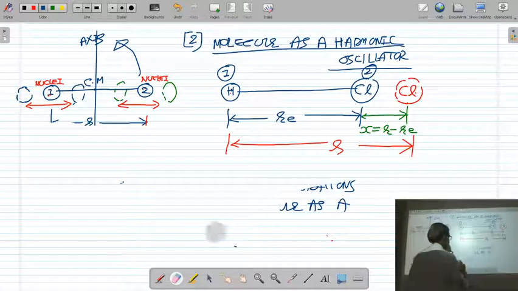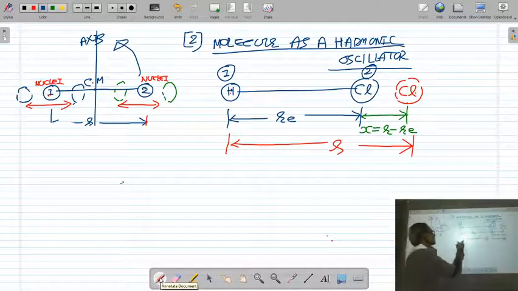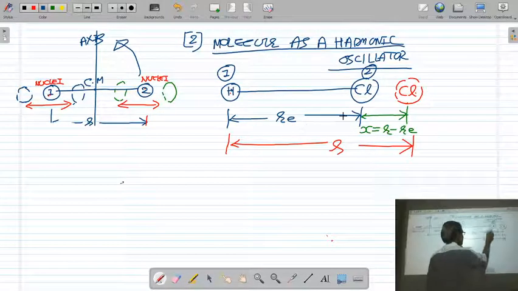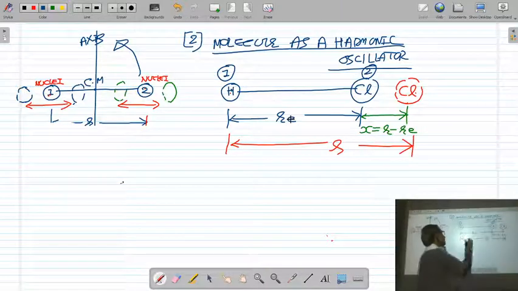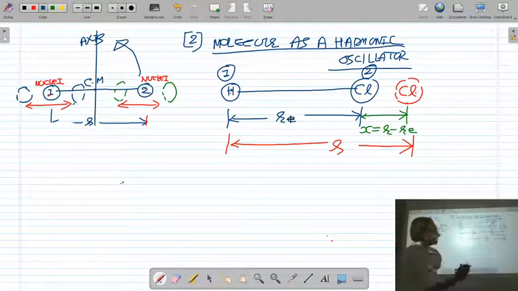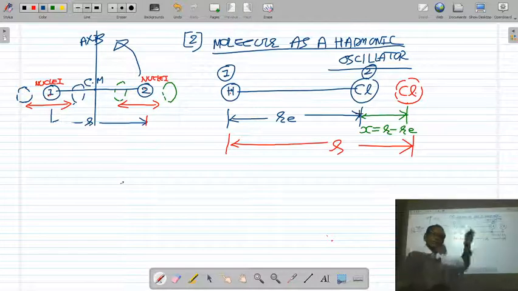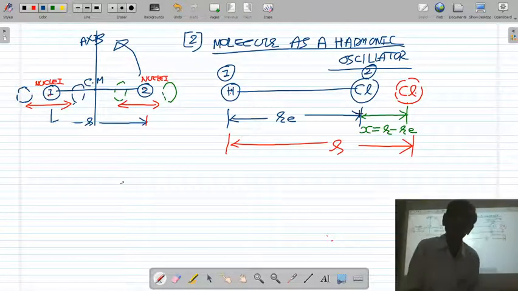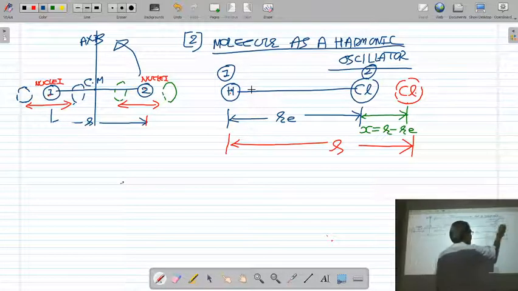I have shown in the figure that in equilibrium position, the internuclear distance between H nuclei and Cl nuclei was Re. In case of rotational spectra, we considered Re as constant. But here, H nuclei and Cl nuclei are vibrating about the equilibrium position.